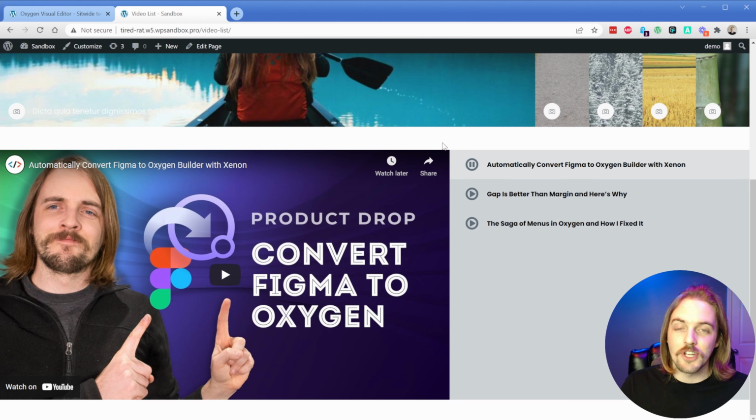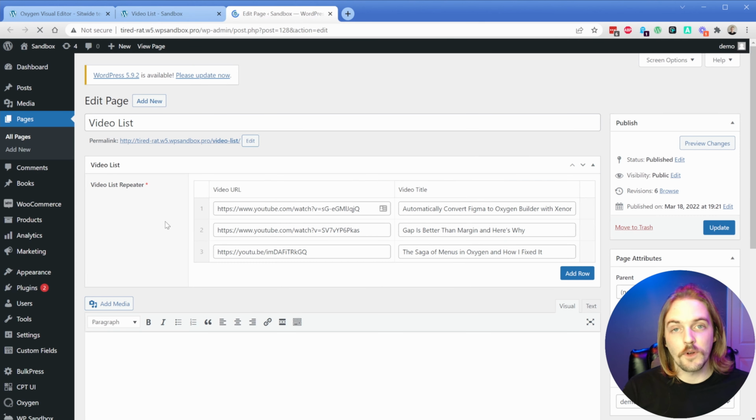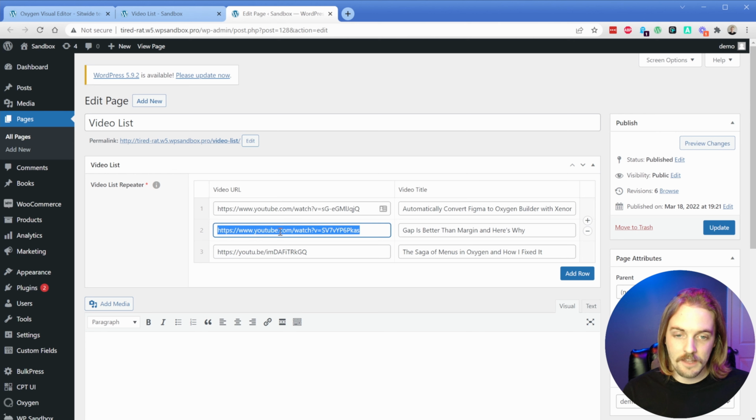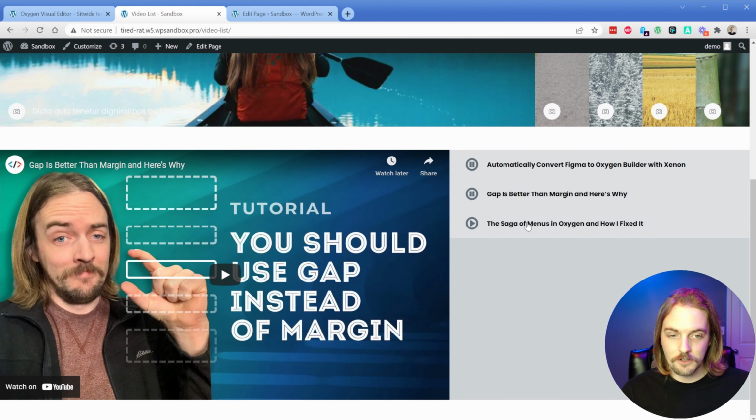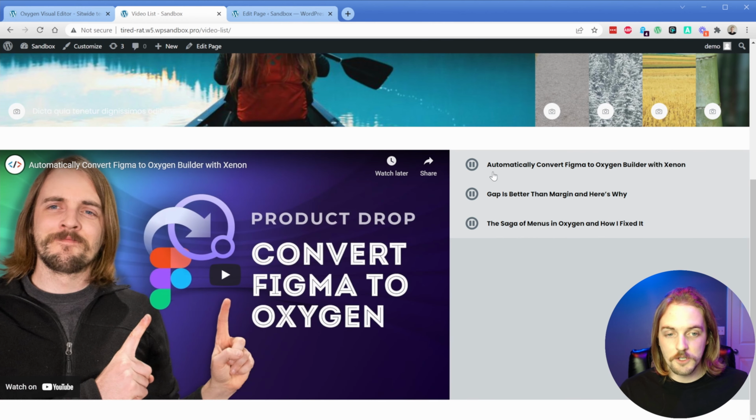So I actually already changed this to be dynamic using an ACF repeater on this page. If I jump into the back end of this page, I've created a very simple repeater. I simply add the links to the video. You can see it works for both the short URL and the full URL. And then I created a simple little title field, and that is what is actually pulling into this element. So if I click through them, you can see it change. I messed up something on these active icon elements, but that's okay. I'll worry about that later.